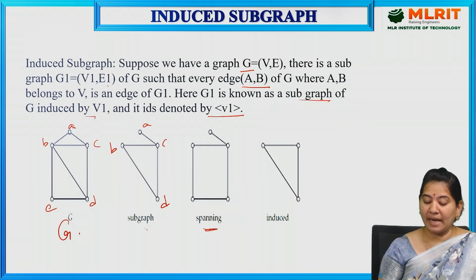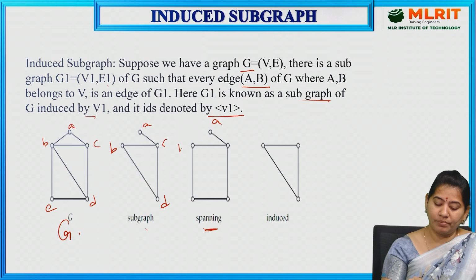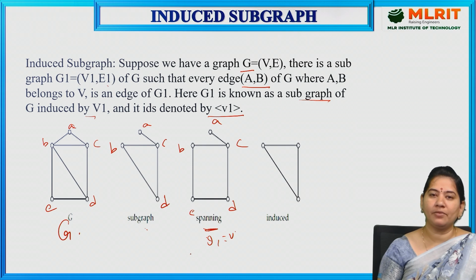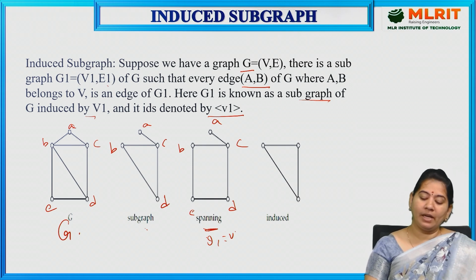Then is it a spanning subgraph? So I have A, B, C, D, E. Now these vertices V1 is equal to V, then it is called a spanning subgraph. Then what is meant by induced subgraph? So here we have the definition of induced.